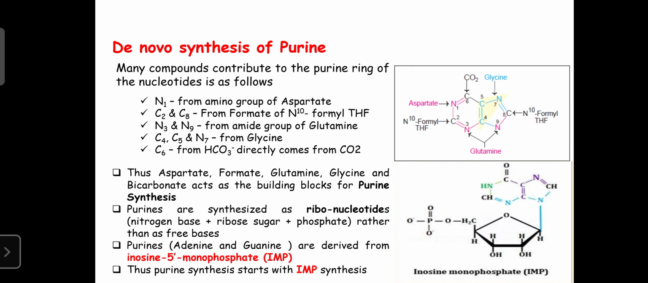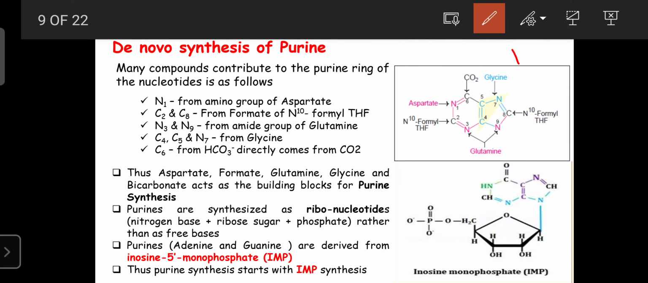Next, regarding the de novo synthesis of purine, many compounds can contribute to the synthesis of the purine ring. This is the basic structure or molecule of the purine, which is required for the synthesis of adenine and guanine. They have the basic molecule or ring, and that ring is synthesized from various intermediate compounds.